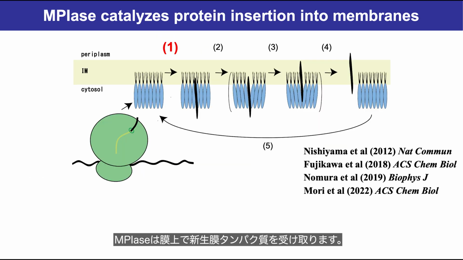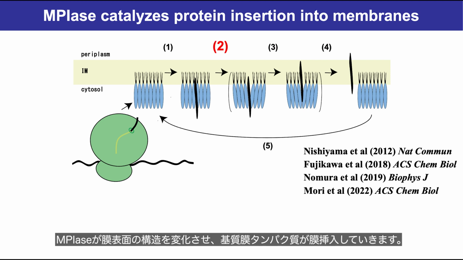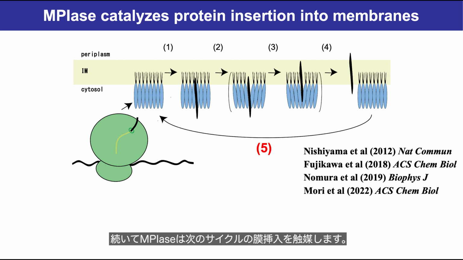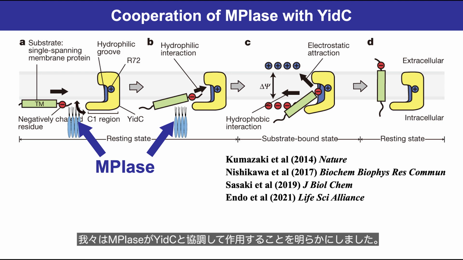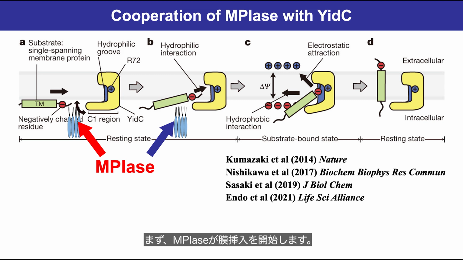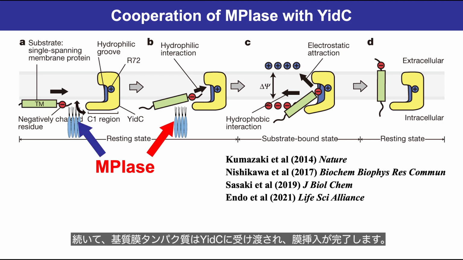MPIase receives newly synthesized membrane proteins on the membrane. After MPIase modulates the surface structure of the membrane, substrate proteins are integrated into the membrane. Then, MPIase catalyzes the next cycle of integration. YidC is known to be involved in membrane integration. We found that MPIase cooperatively works with YidC. At first, MPIase drives membrane integration, and then the substrate proteins are transferred to YidC to complete integration.